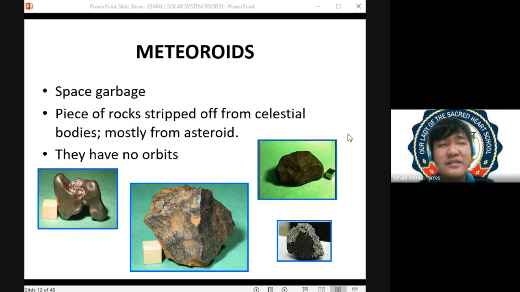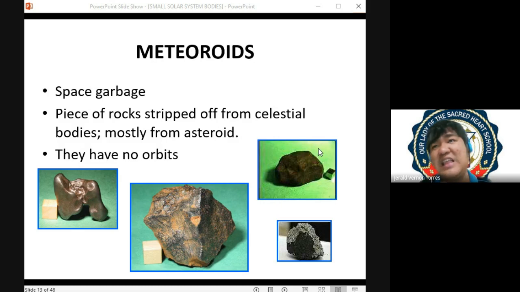Yun nga lang kasi what is alarming about this astronomical hazard. This astronomical hazard can cause great damage on the exposure in a certain geographic area. And usually hindi lang geographic area, global yung effect ng astronomical hazard. And that is why, as much as possible, we avoid astronomical hazard. Astronomical hazard is actually a very rare phenomenon, pero I'm not saying that it is not possible. It's always possible in planet Earth.